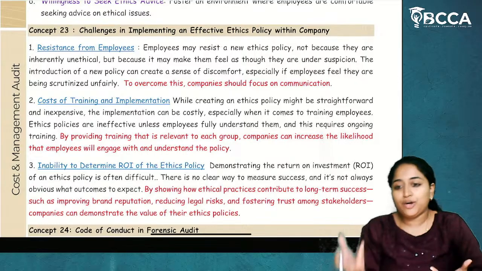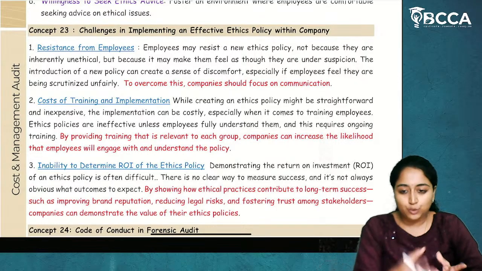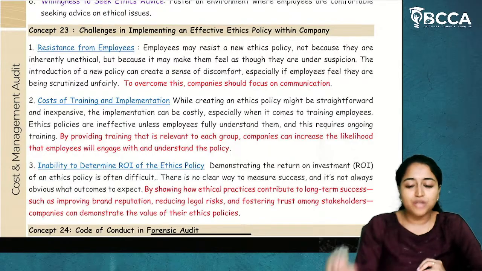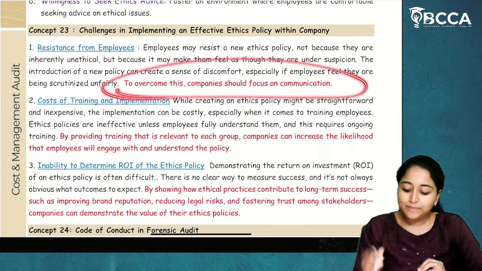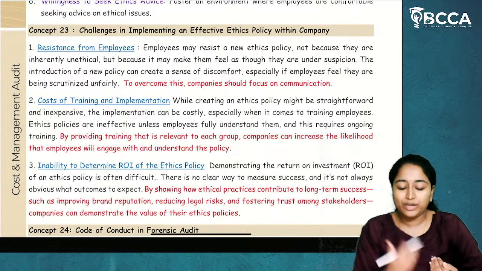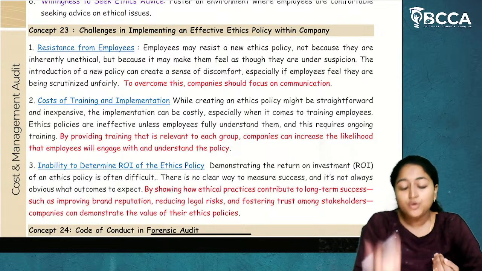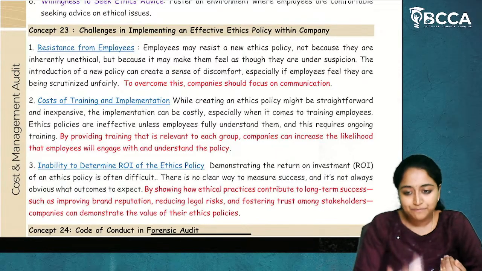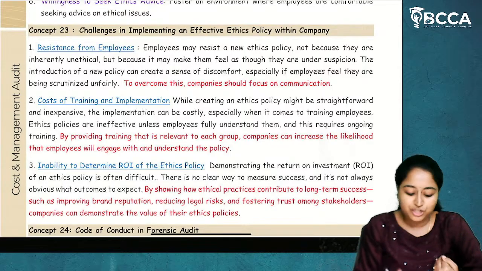They are putting security cameras. They are putting these rules and regulations for us. They might start to think that. Now, how to resolve this challenge? To overcome this, the company should focus on communication. They have to communicate with the employees that, okay, this is not because we are not trusting you, but to enhance the efficiency of the organization, we are putting this policy. They have to be very clear in the communication.